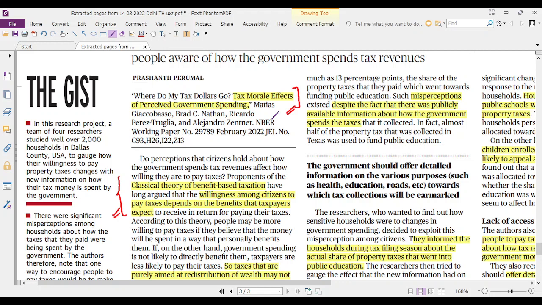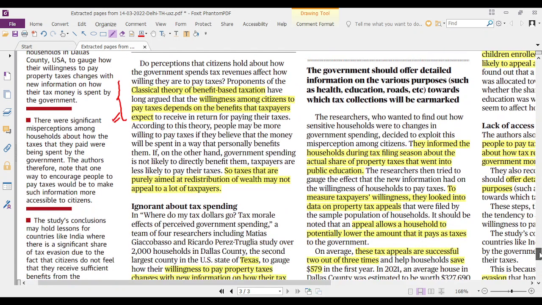The research paper was known as Where Do My Tax Dollars Go? The Tax Moral Effect of Perceived Government Spending. This research paper looked at how people's perceptions of how the government is spending would have an impact on how much tax they are willing to pay. We just saw this classical theory which says that my willingness to pay the tax would reduce if I feel that I'm not going to get any benefit from the government for the taxes that I have paid.